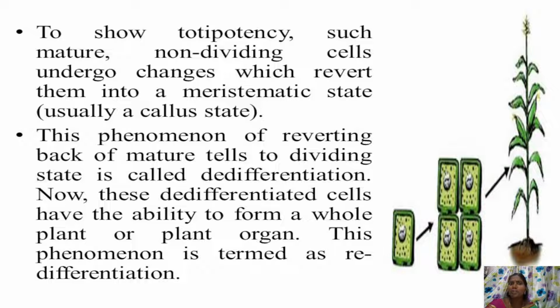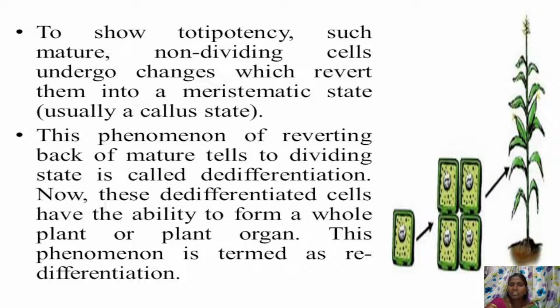This phenomenon of reverting mature cells back to a dividing state is called dedifferentiation, because already differentiated, mature cells are dividing back to a meristematic stage. Now, these dedifferentiated cells have the ability to form a whole plant or plant organ. This phenomenon is referred to as redifferentiation.